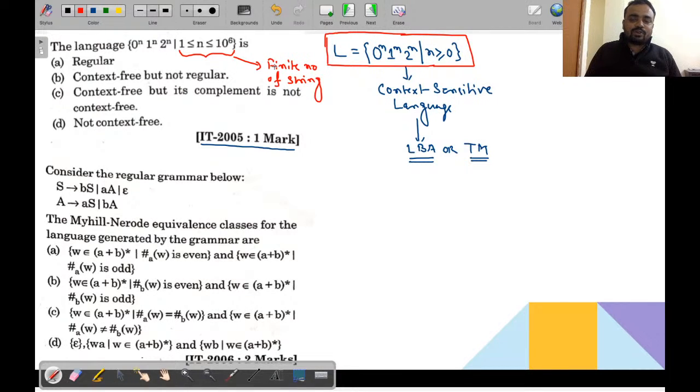Are you getting my point or not? So if n is bounded, it has a finite number of strings, and a finite number of strings can be constructed by a finite state machine.